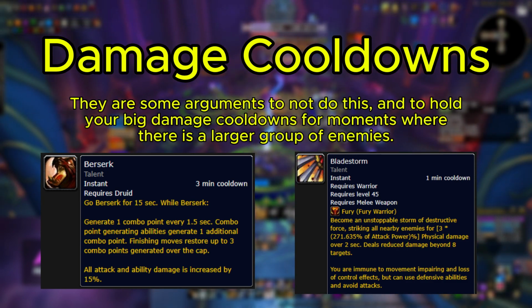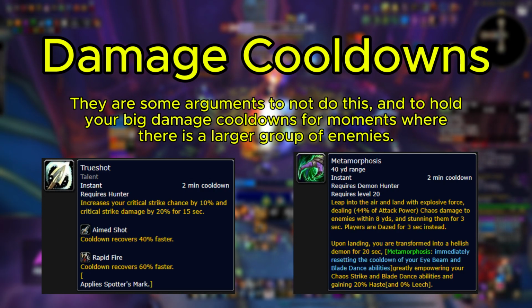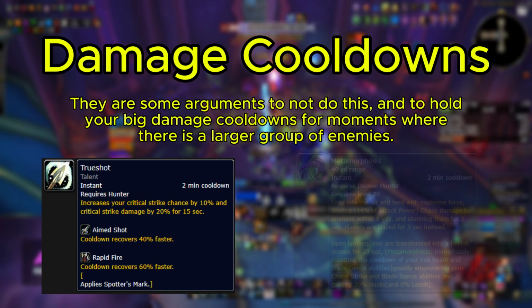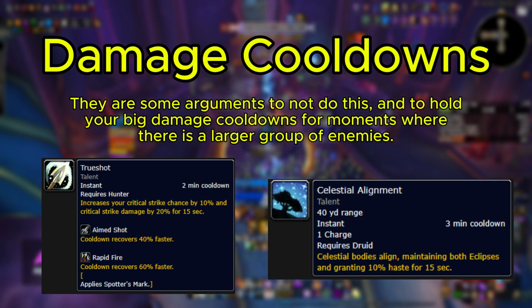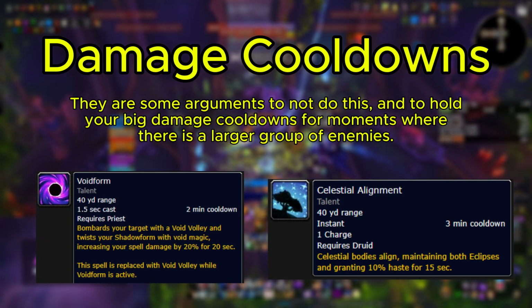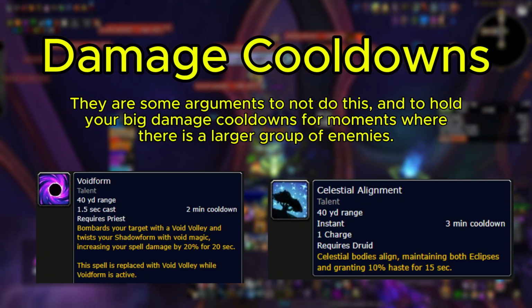However, there are certainly some classes that will want to hold cooldowns to make sure they can use them all together. Another good example is Elemental Shaman. Stormkeeper has a 45-second cooldown, whereas Ascendance has a 2-minute cooldown. This means they will desync. What that means is that they will not be up at the same time, so sometimes you will have to hold one to make sure you can use it with the other.